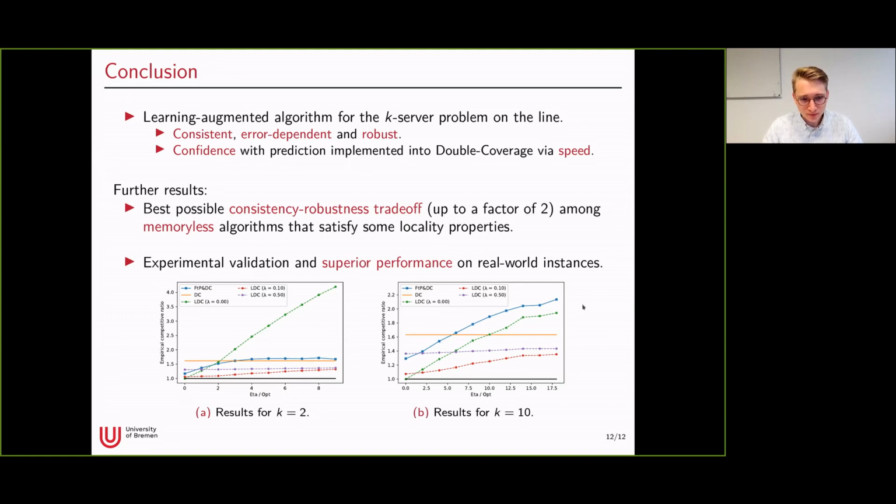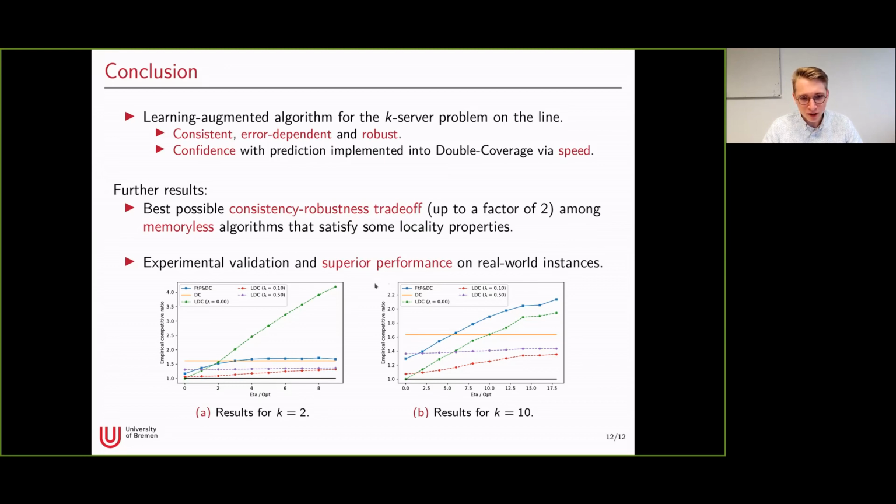And we also conduct empirical experiments which show the superior performance of our algorithm on real-world instances compared to the classic double coverage algorithm and other learning augmented algorithms which work for our problem.